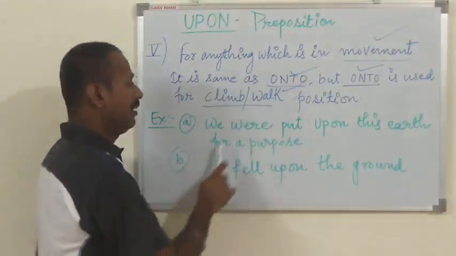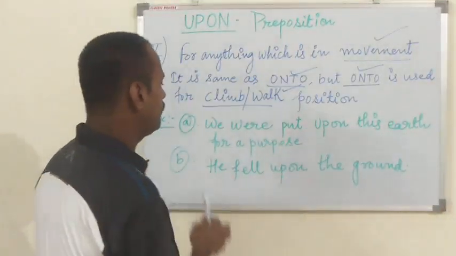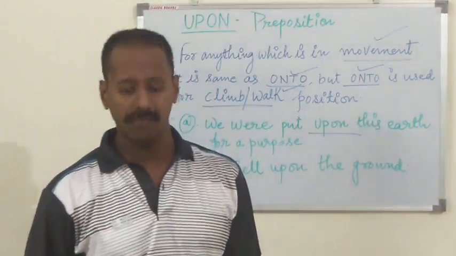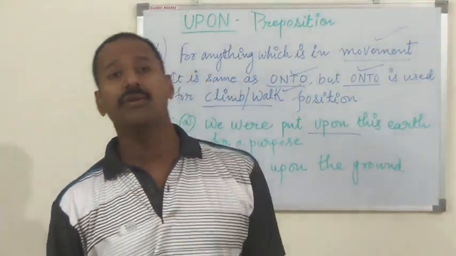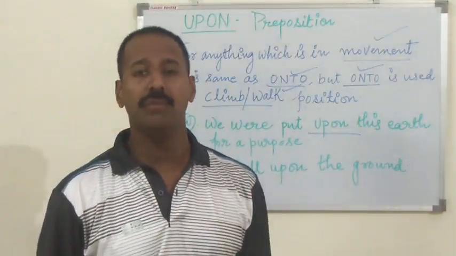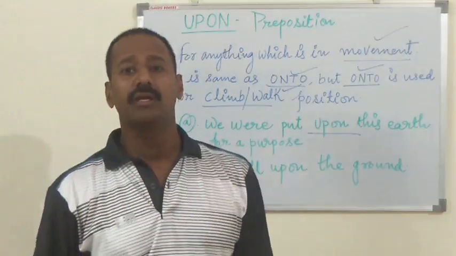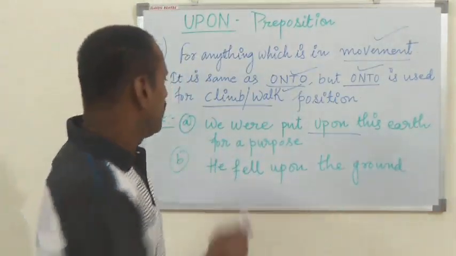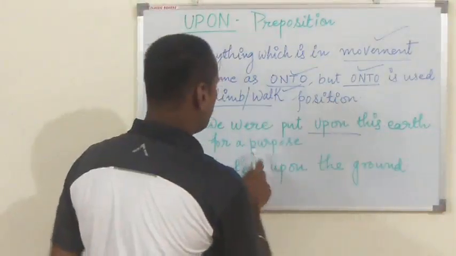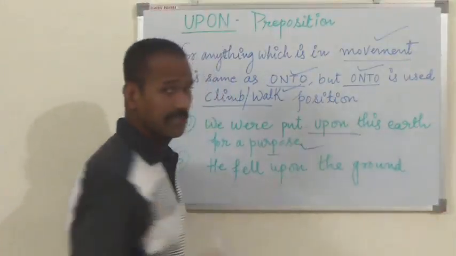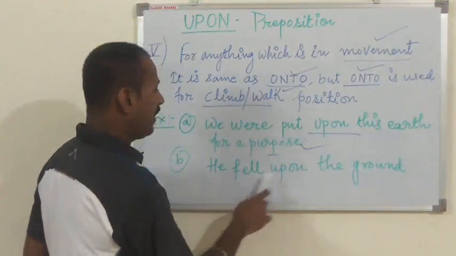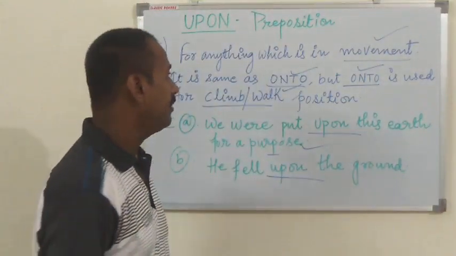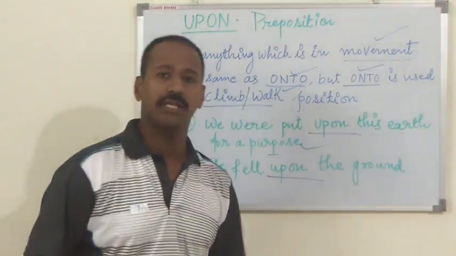Example number 1. We were put upon this earth for a purpose. Why have we come to this earth? For an objective, for a purpose, for a cause. We were put upon this earth for a purpose. Second example. He fell upon the ground.